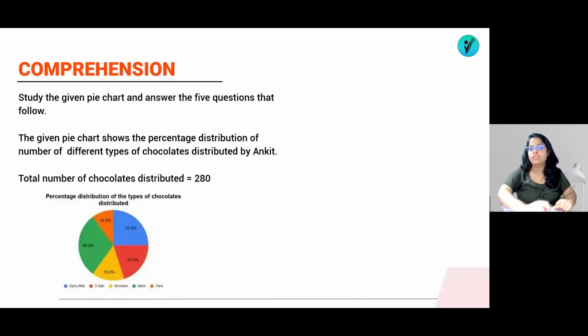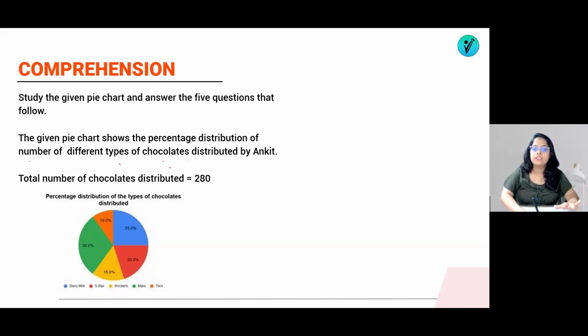So here is your DI set number one. Study the given pie chart and answer the 5 questions that follow. In this DI there were 5 questions on this one pie chart, which was very easy, and the questions could be solved comfortably. The given pie chart shows the percentage distribution of the number of different types of chocolates distributed by Ankit: Dairy Milk, 5 Star, Sneakers, Mars and Twix.